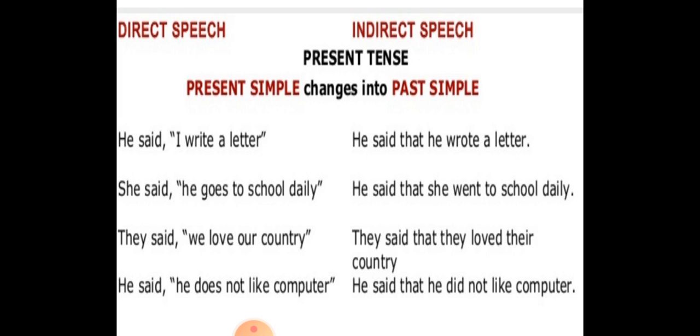Now let's see a few examples, when a simple present changes into simple past. So how does the tense change? For example, she said he goes to school daily. Now, she said that he went to school daily. So here you have seen that goes changes into simple past tense, that is went.